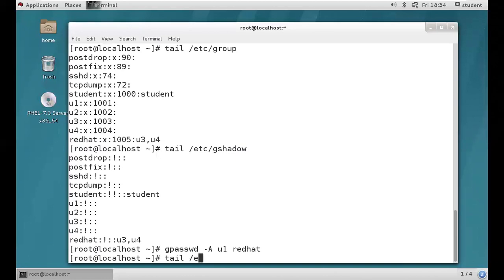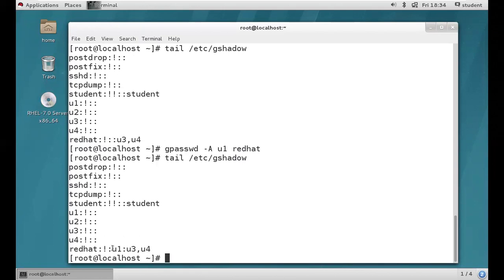Let's verify: tail /etc/gshadow, then hit enter. See, guys, this blank field is filled with U1, right? Now U1 is a group admin. So group admin means usually he should have the right to add the users into the group and remove the user from the group, right? So can we add the users with the help of U1 inside the Red Hat group? It's possible now.